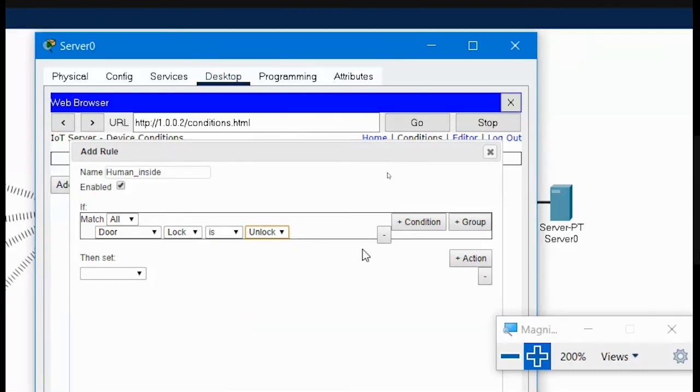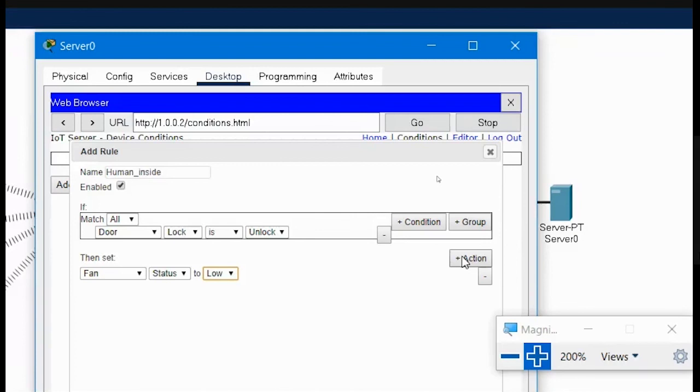The door being unlocked means that a person is coming. So that means I will turn on the fan for him. Since the fan status is there, you click it here and make it low. Since the air conditioner is also there in the room, I don't need to run it at full speed. So make it low, so it will run but at a lower speed.